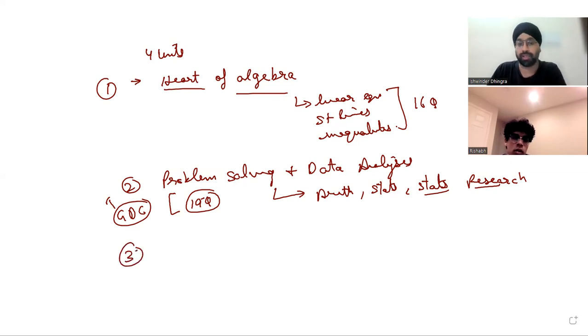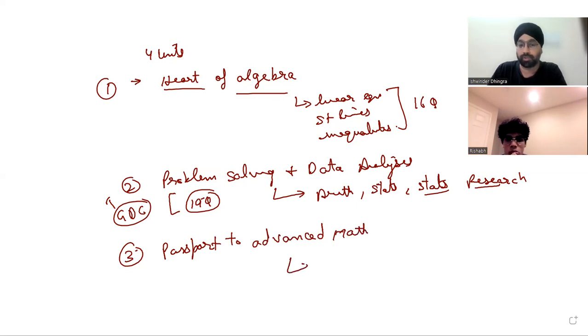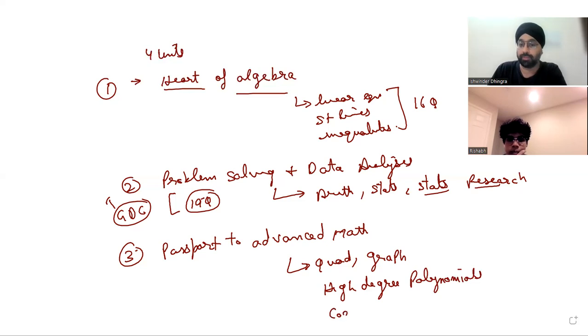The third one is the Passport to Advanced Math. Again, over here, the topics will be quadratic equations, graphs of quadratic equations, parabolas, and higher degree polynomials. You must have done these in your high school. Then we have complex numbers. The depth of the topic is not too much. It's a very basic level. So again, over here, we can expect around 17 questions.